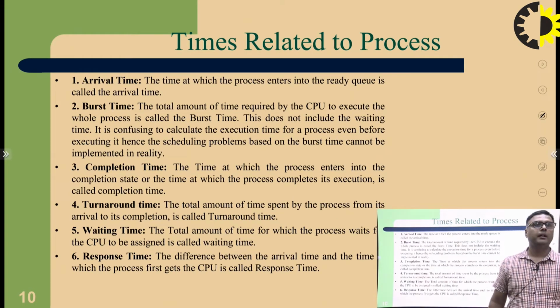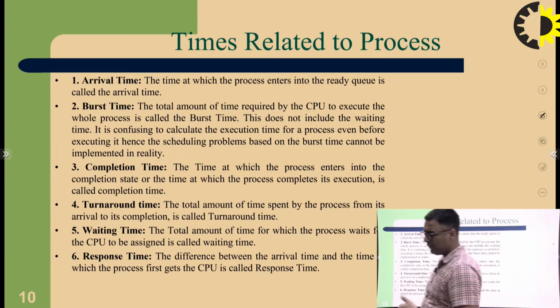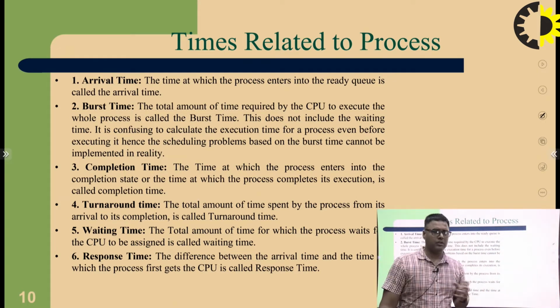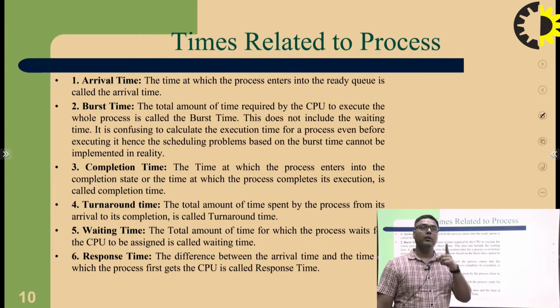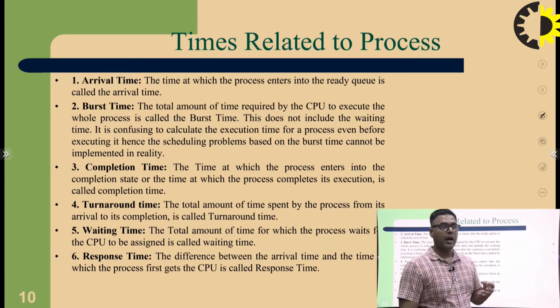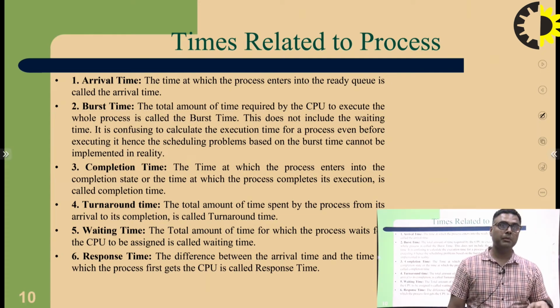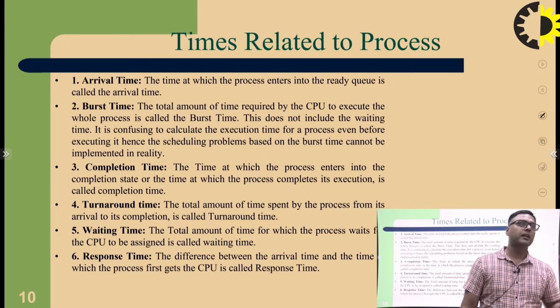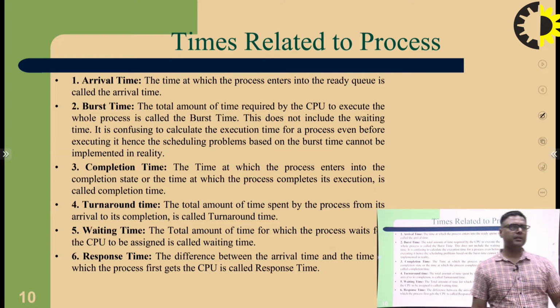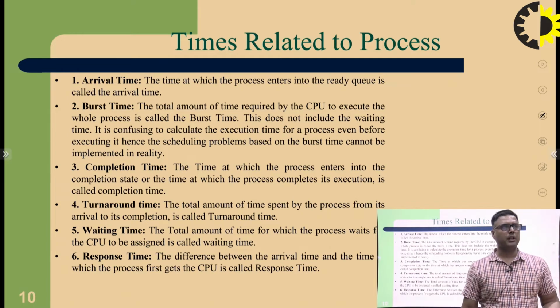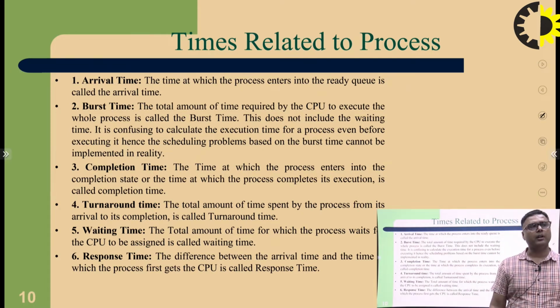Next, time related process. The whole CPU scheduling environment depends upon time, because whether the use of time is low or high, utilization time is minimum or increases, waiting time decreases or increases. Everything is related to your time process: arrival time, burst time, completion time, turnaround time, waiting time, response time. I have already discussed these points in previous slides.